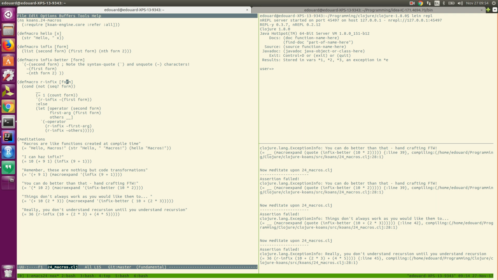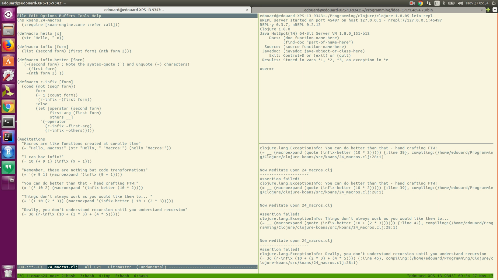So if the recursive infix macro is applied to a single argument, it should just return that argument, for example. If that is not a sequence, it should just return that argument. Otherwise, if there's just one element in the form, it should apply r_infix to the first element of that form. Okay.